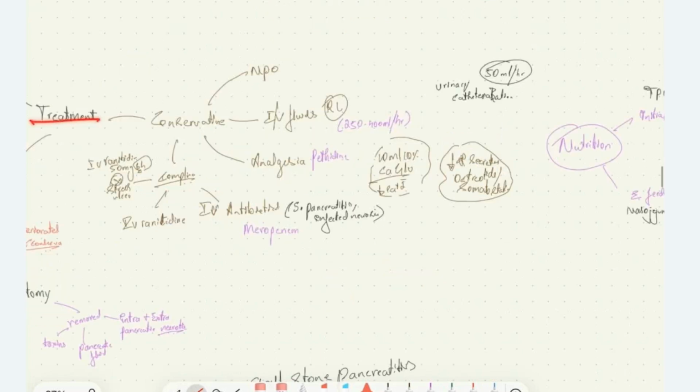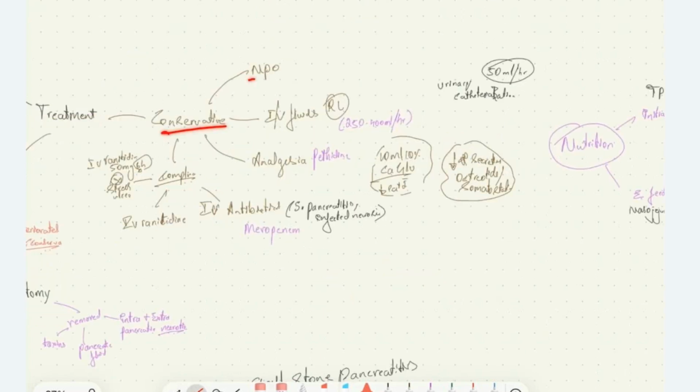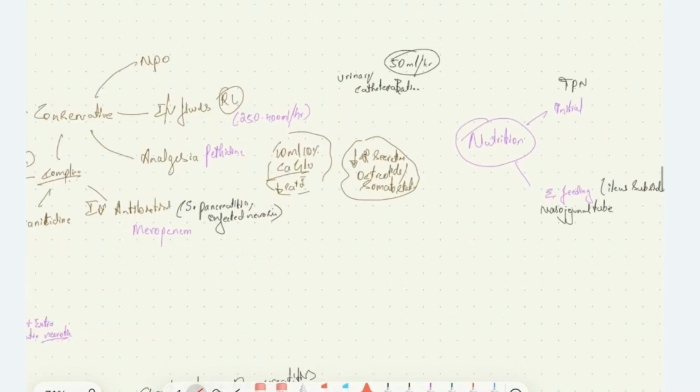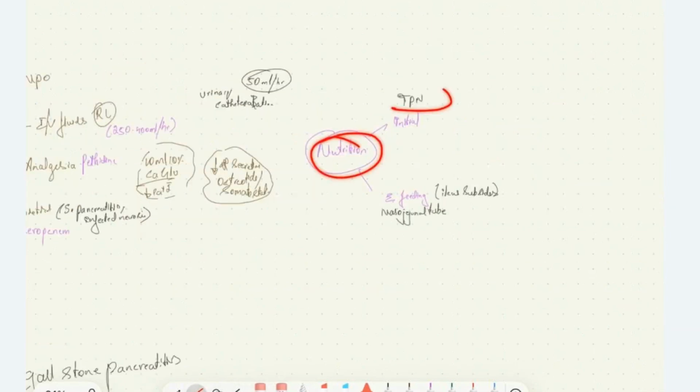Conservative treatment: the patient is kept nil per oral, IV fluids are given, analgesia with pethidine, IV antibiotics like meropenem, and then IV ranitidine is given. If the patient has hypocalcemia, 10 ml of 10% calcium gluconate is given. Nutrition is initially TPN followed by enteral feeding.